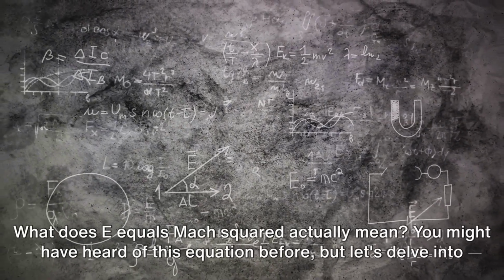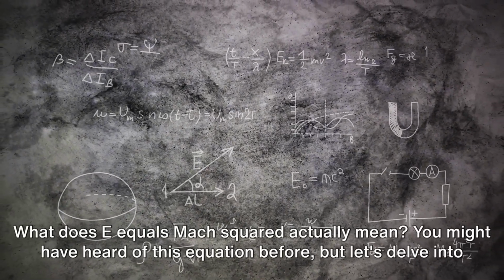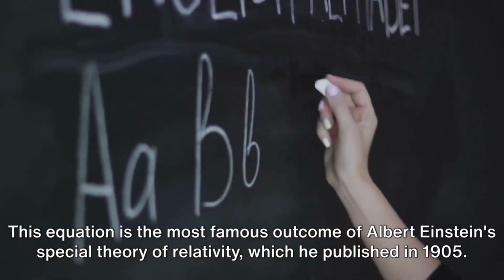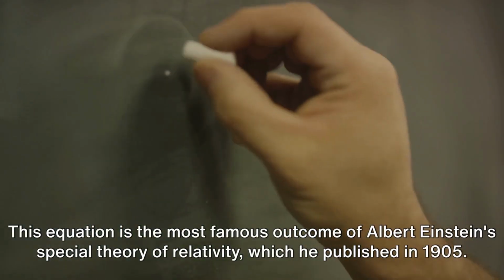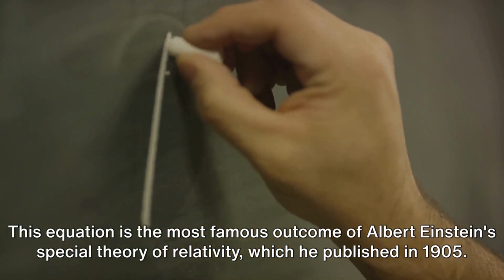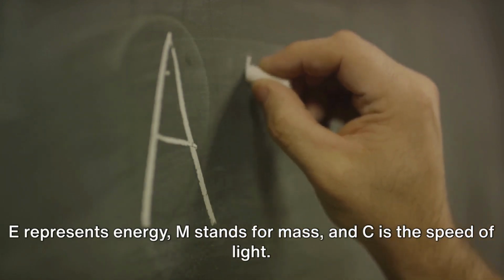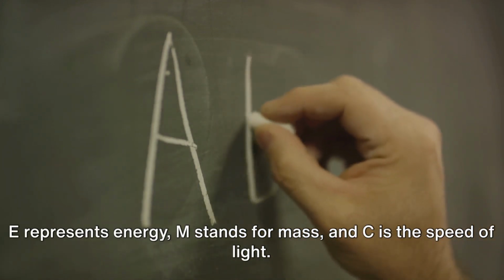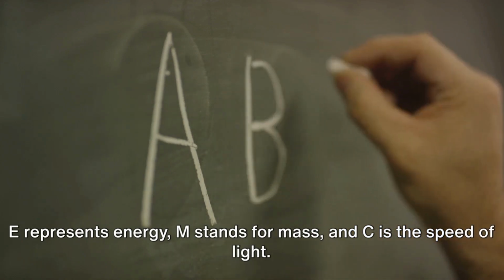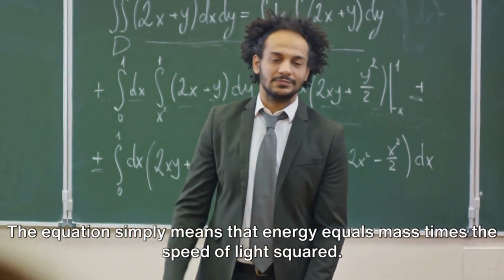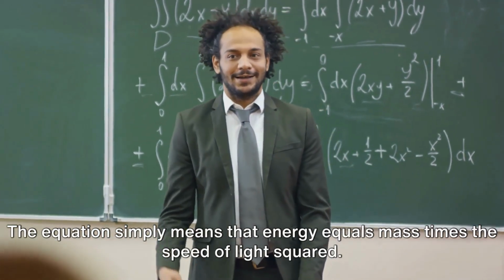You might have heard of this equation before, but let's delve into the depths of its meaning. This equation is the most famous outcome of Albert Einstein's special theory of relativity, which he published in 1905. E represents energy, m stands for mass, and c is the speed of light. The equation simply means that energy equals mass times the speed of light squared.